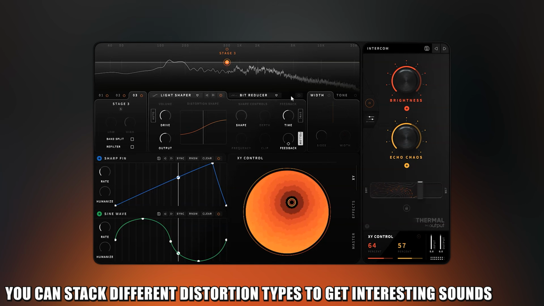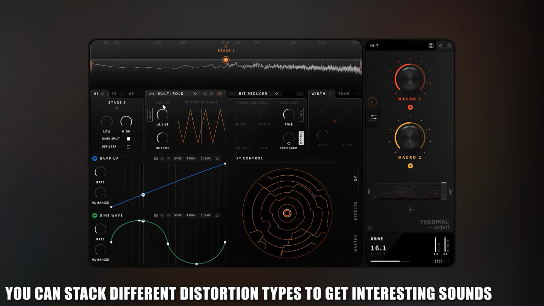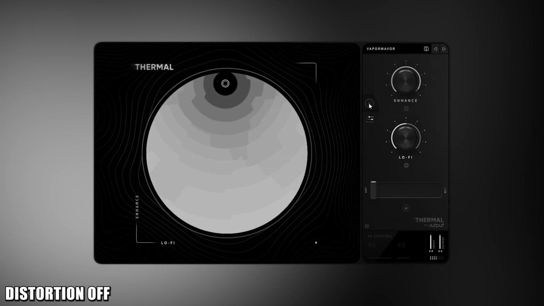Use plugins like Thermal to add layers of distortion to achieve more unique sounds. There's many different distortion types that you can use to get different results.